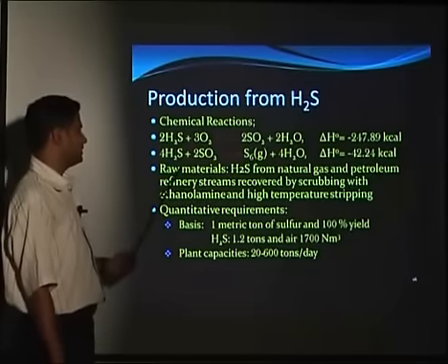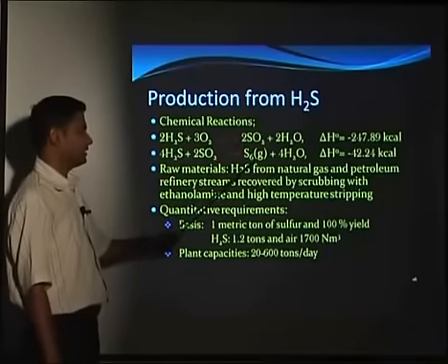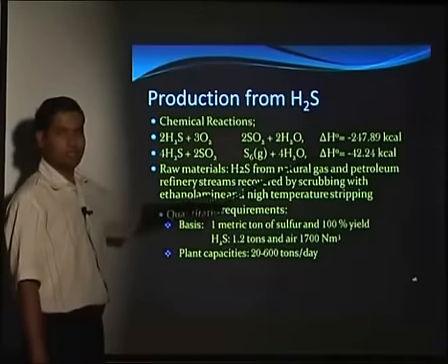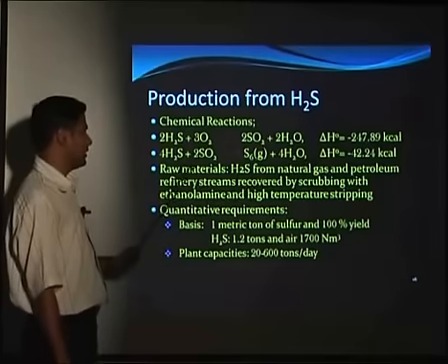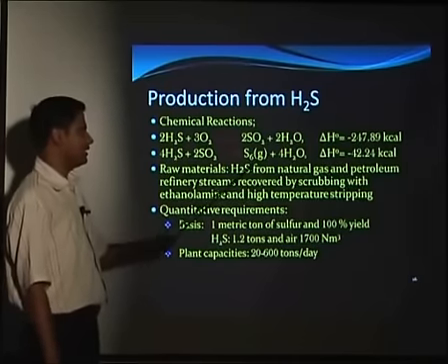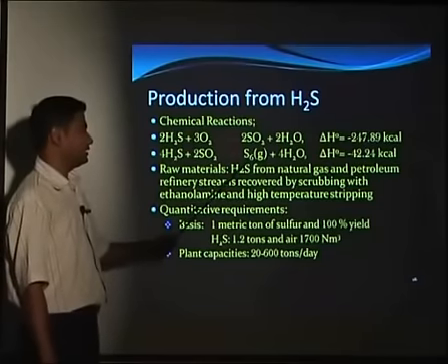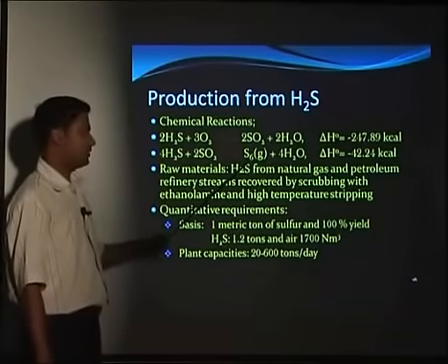Then what happens? The sulfur dioxide reacts with H2S and we get the elemental sulfur, which is again an exothermic reaction. So what happens in this one? Simultaneous reduction and oxidation take place and we get the elemental sulfur. So from H2S, we can have the elemental sulfur in the purer form.